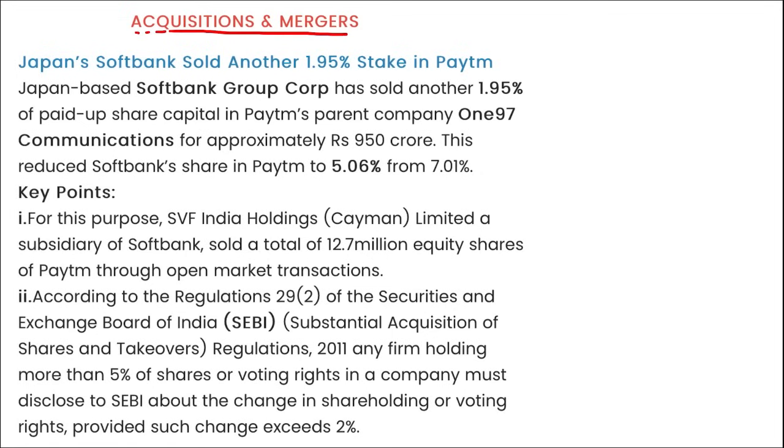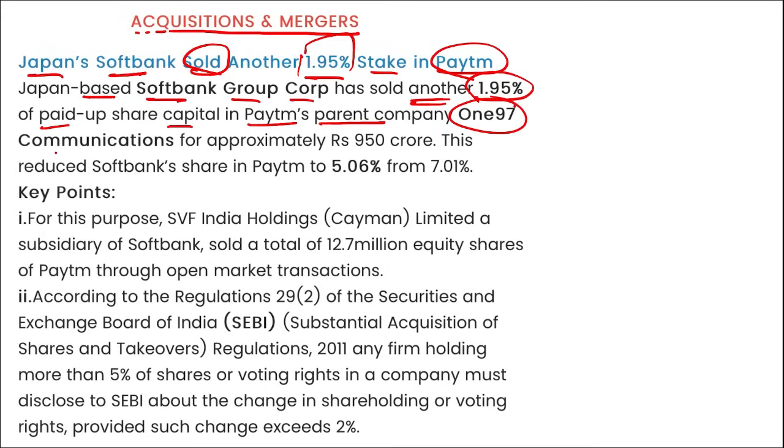Next is acquisitions and mergers. Japan's SoftBank sold another 1.95% stake in Paytm. I repeat, Japan-based SoftBank Group Corp has sold another 1.95% paid up share capital in Paytm's parent company, that is One97 Communications, for approximately 950 crore rupees. This is a reduction of SoftBank's share in Paytm to 5.06%, that was earlier 7.01%, right? So they have sold their 1.95% stake here.